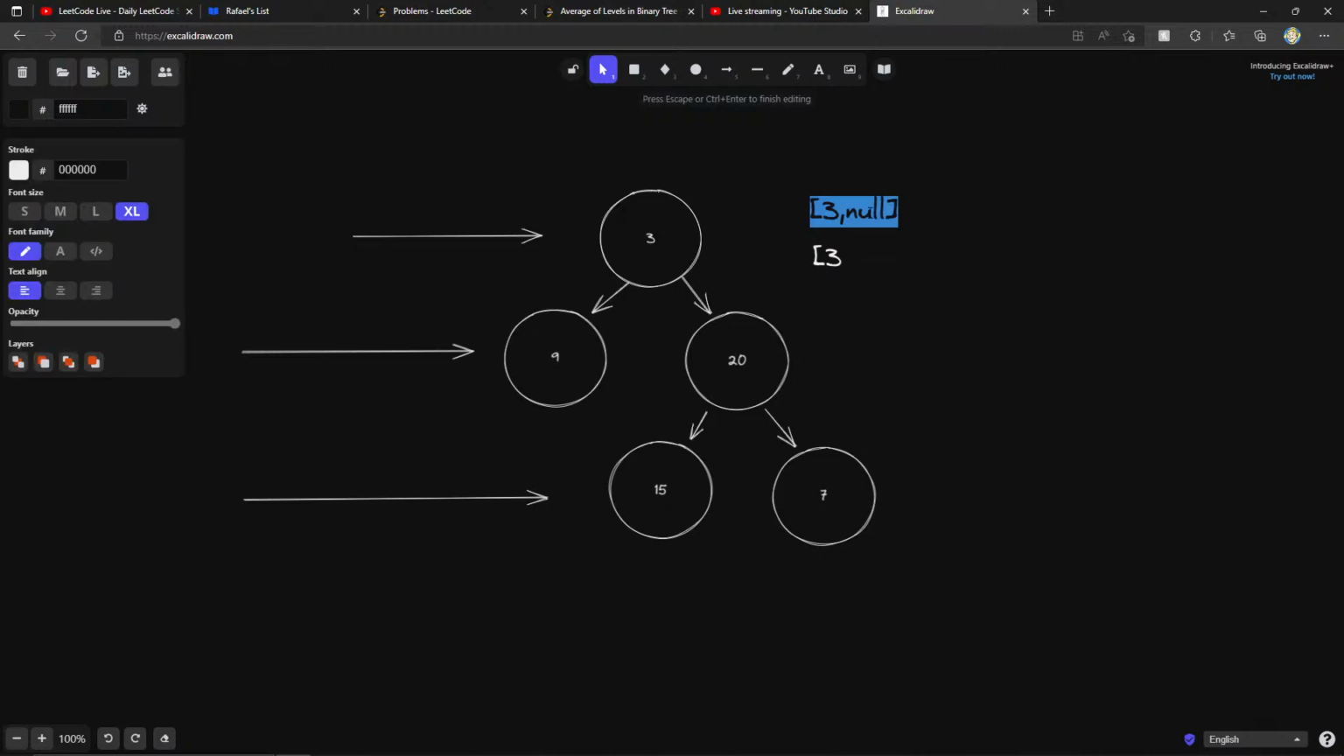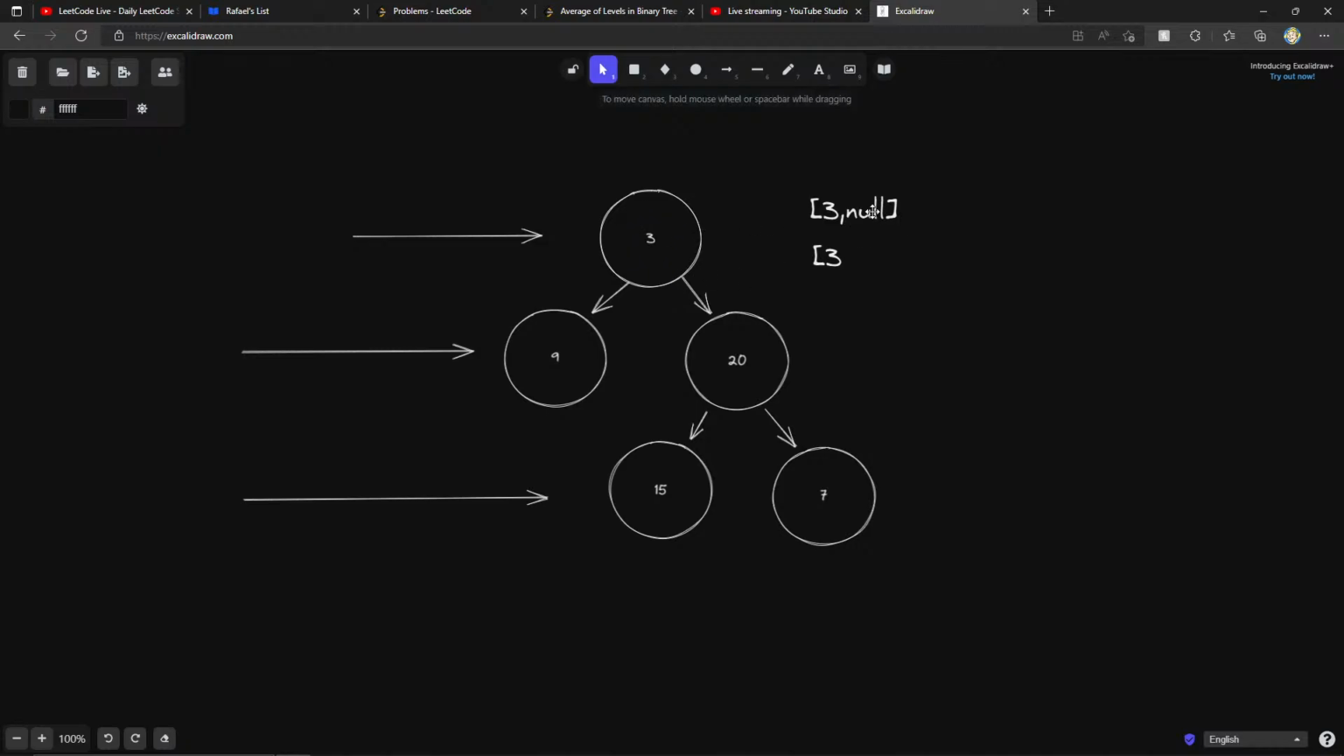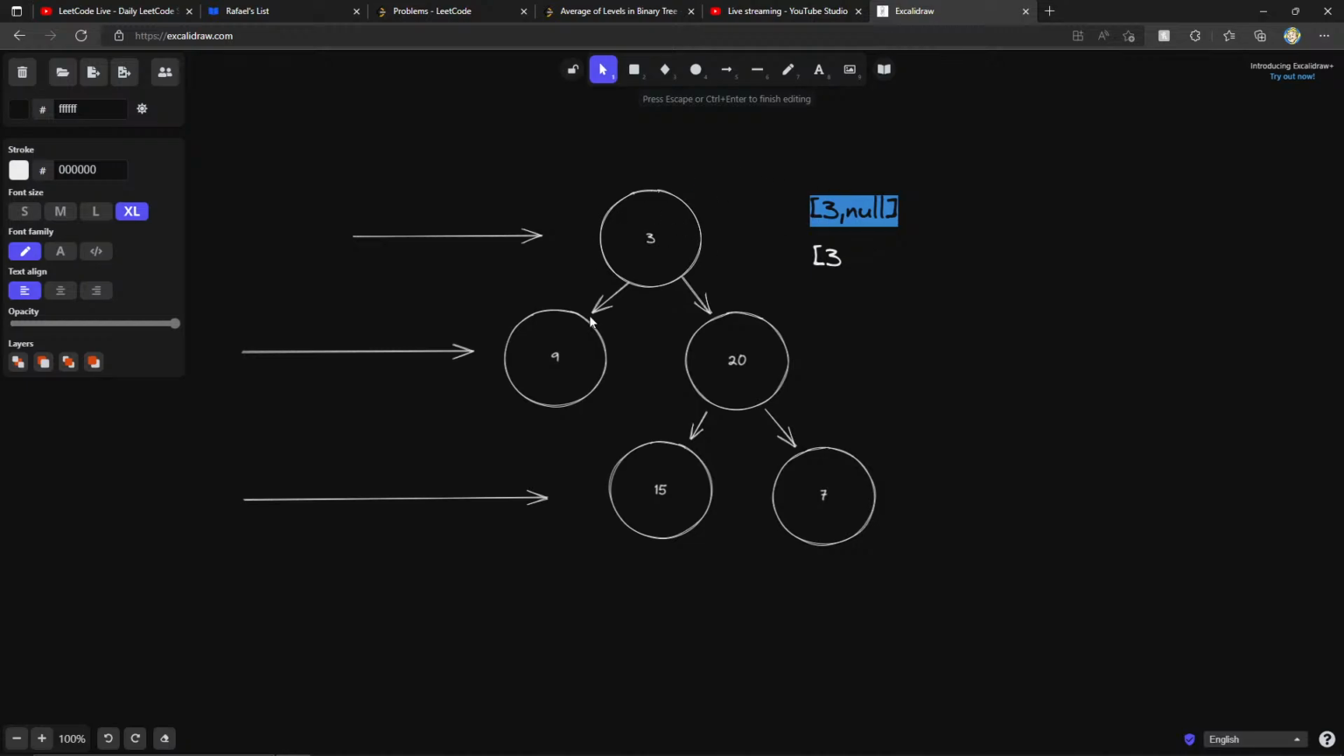The first thing we do is we initialize an array that just contains the root, and we immediately also put null. Null here is something that we call a sentinel value, or a special value that allows me to know when I'm about to get to the next level. Since this is the only thing on the first level, I can immediately put null. So now let's see what happens as I start processing this array. I say, let me DQ 3. That's the first thing I want to process.